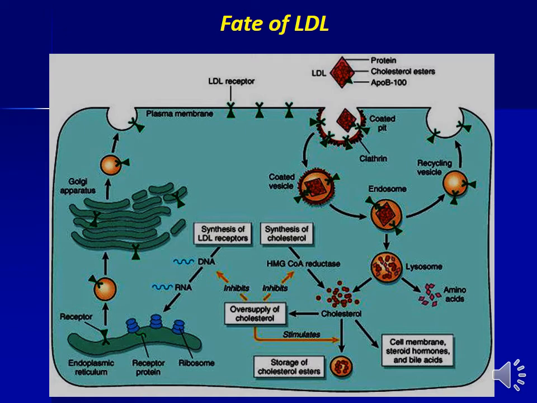Cholesterol also inhibits HMG-CoA reductase, the key regulatory enzyme of cholesterol synthesis. The excess cholesterol also inhibits the synthesis of LDL receptors at transcription levels. This phenomenon is called downregulation of LDL receptors.